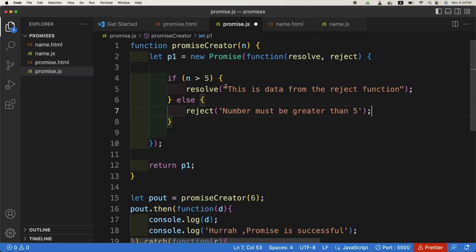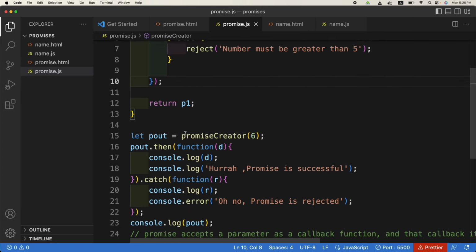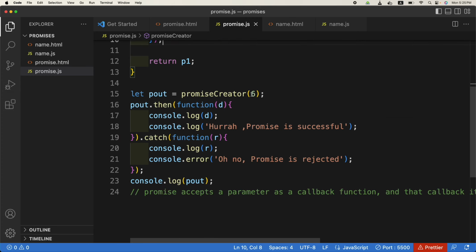And here we will check if the number is greater than 5. Okay, now you get the point. If n is greater than 5, we will resolve it, otherwise we will reject it. So what should be the output of this function now?